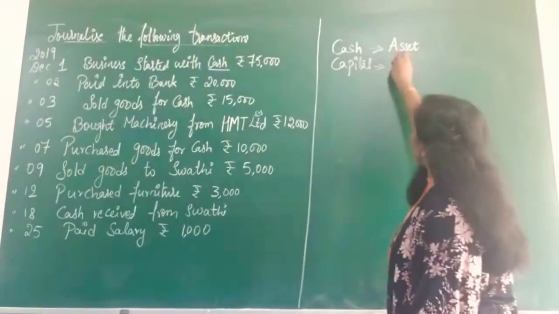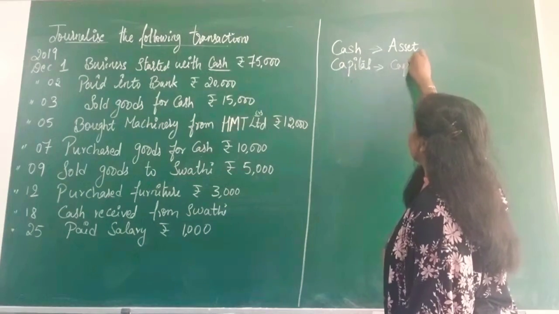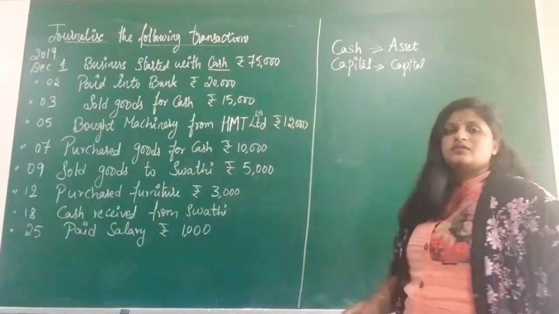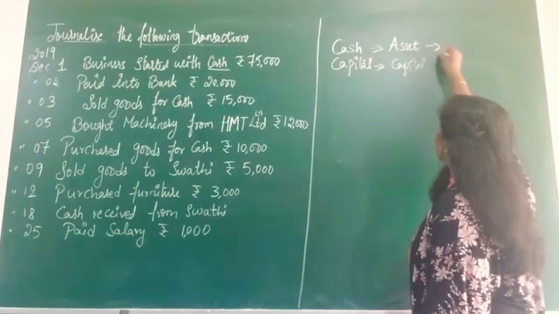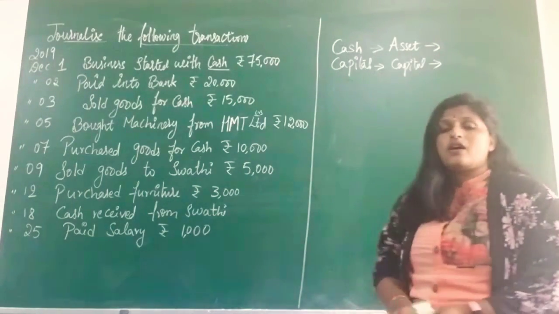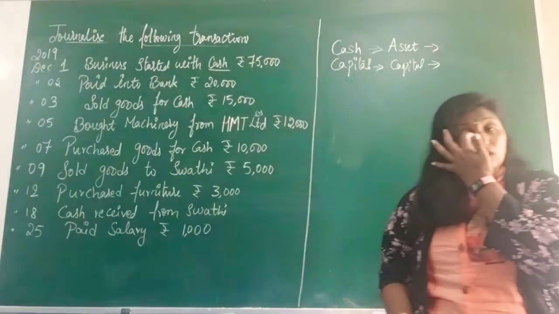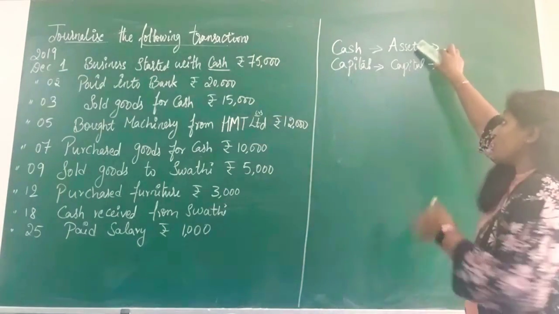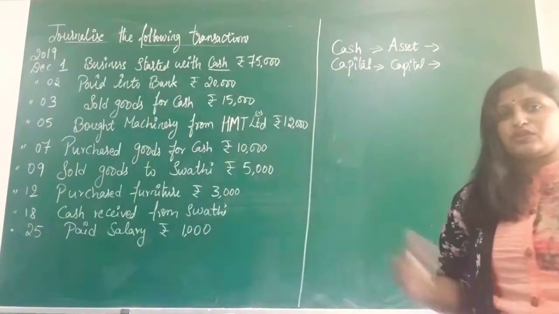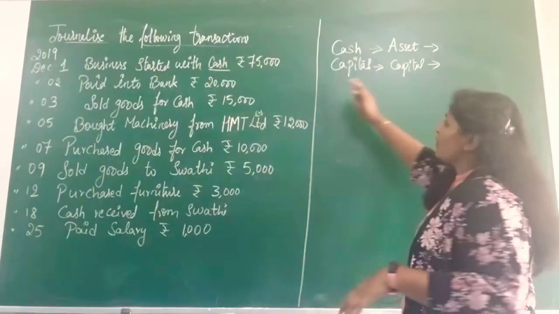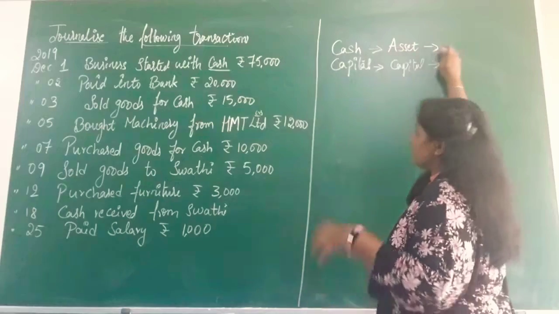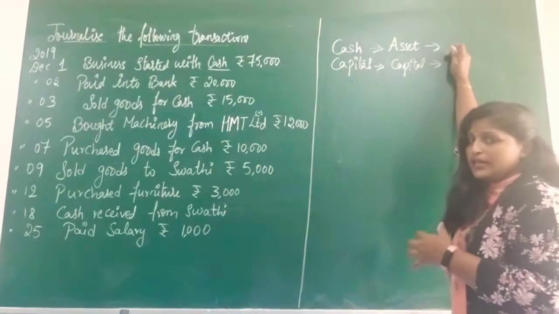Capital belongs to capital itself. The next step is to see the rules of accounting, that is, the rules of assets and capital for this particular transaction. Now in this case the cash is an asset, correct?